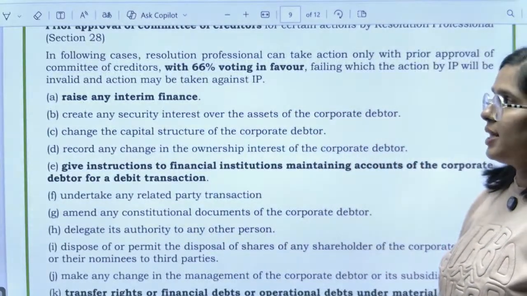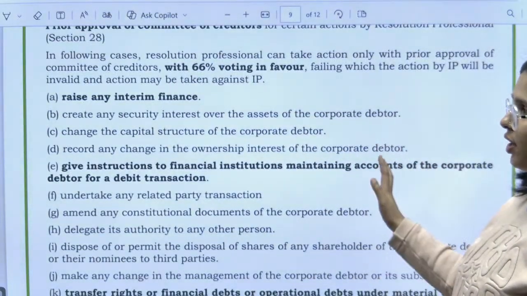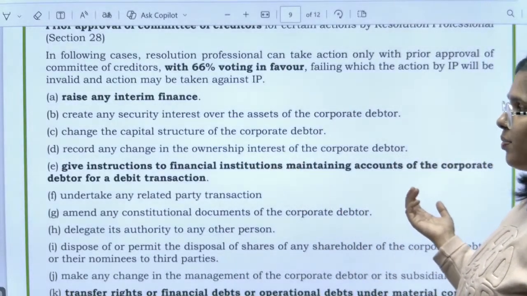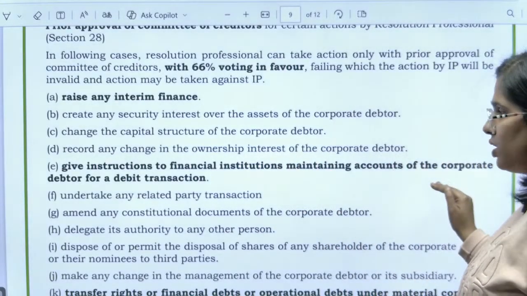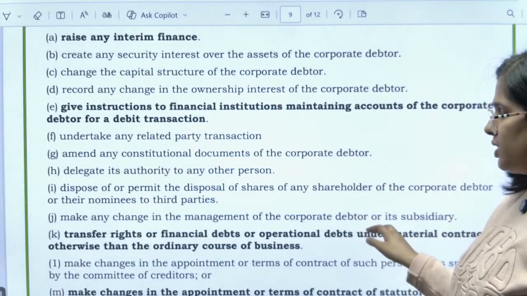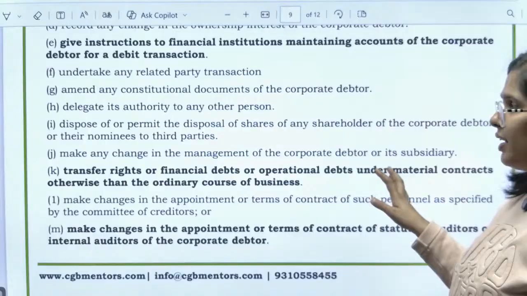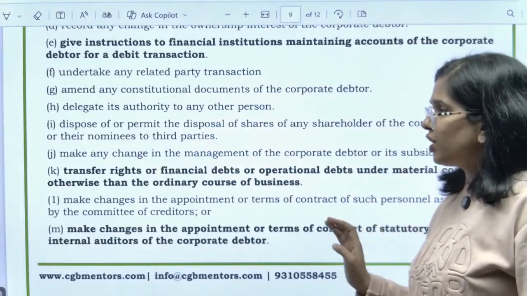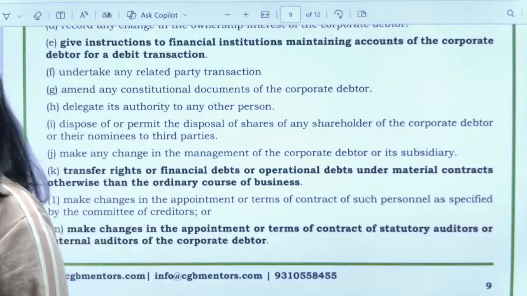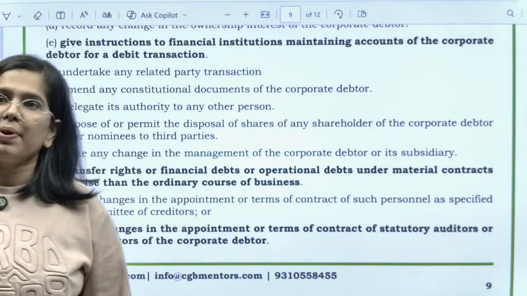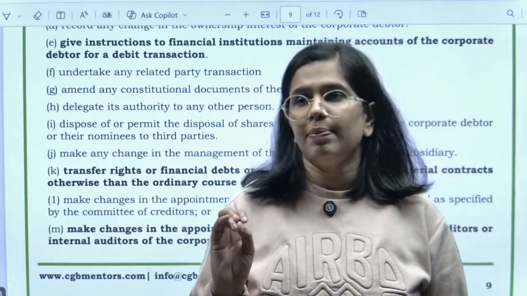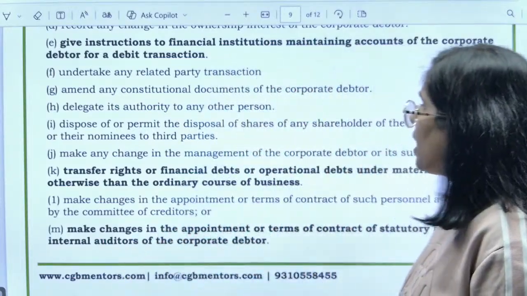If you want to raise any interim finance, create any security interest, change the capital structure, record any change in the ownership interest, give instructions to the financial institutions, undertake any related party transaction, make any changes in the management, transfer rights of financial debts, in all such cases, making changes of the appointments, okay. So in all such situations you need to take the prior approval from the committee of creditors. आपको उनसे prior approval लेनी पड़ेगी.